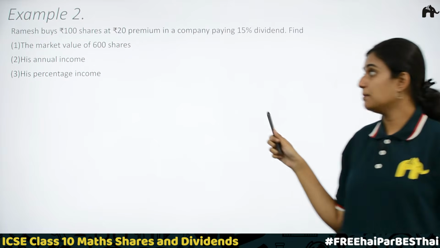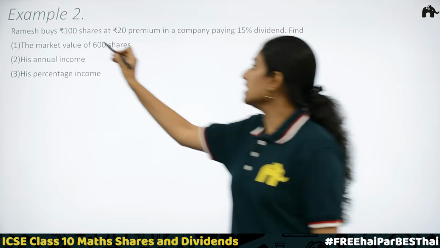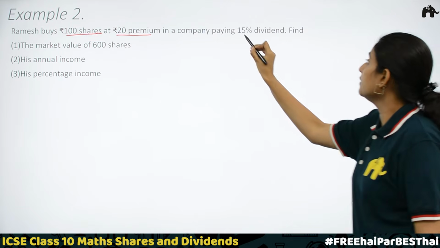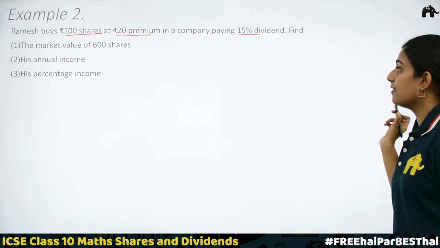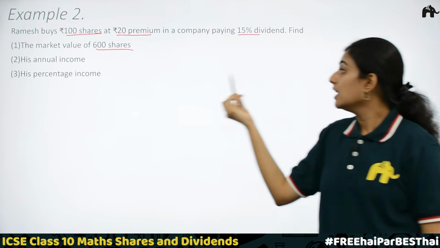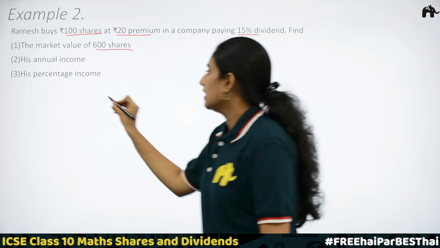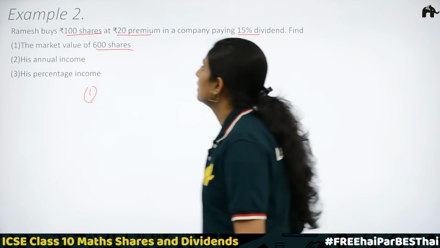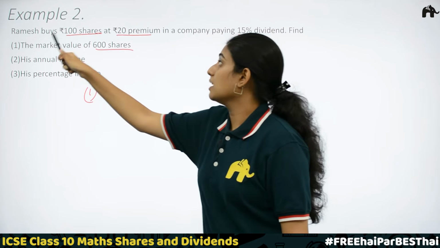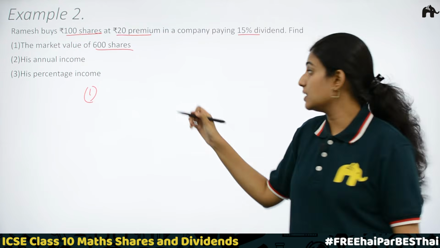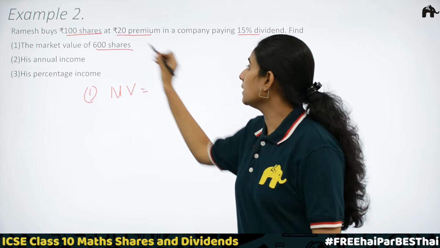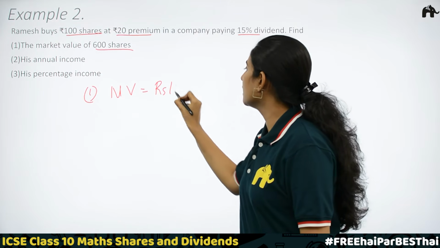Here is our second example. Ramesh buys rupees 100 shares at rupees 20 premium in a company paying 15% dividend. Find the market value of 600 shares, his annual income, his percentage income. Let's start with the first question. What are the given quantities? Rupees 100 shares. Ramesh buys rupees 100 shares, which means rupees 100 is the nominal value. Nominal value is equal to rupees 100.